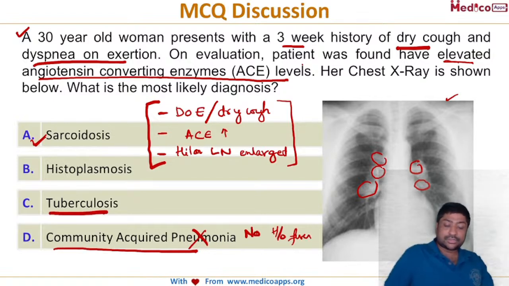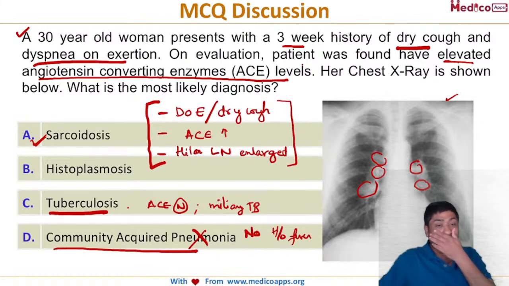Even tuberculosis, there is no history of fever. And in TB, ACE levels are normal. Remember, ACE levels are normal. It can be elevated in miliary TB, but this is not a picture of miliary TB. Is it clear? And again, histoplasmosis: ACE levels are normal in histoplasmosis.